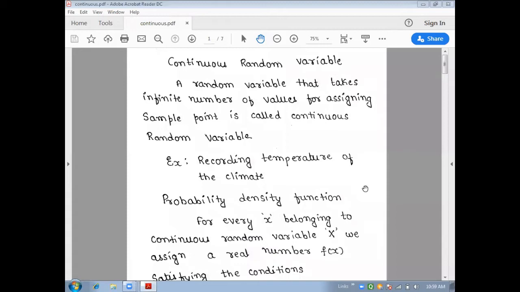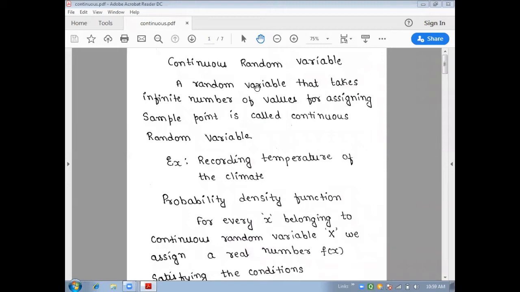Good morning, students. Today we are discussing continuous random variables. As you know, in probability distribution, we have two types of distribution: one is the discrete random variable and the other is the continuous random variable. Today we are discussing the continuous random variable.